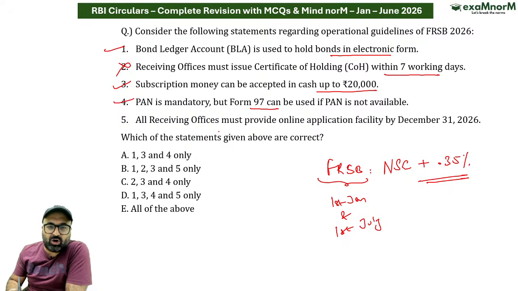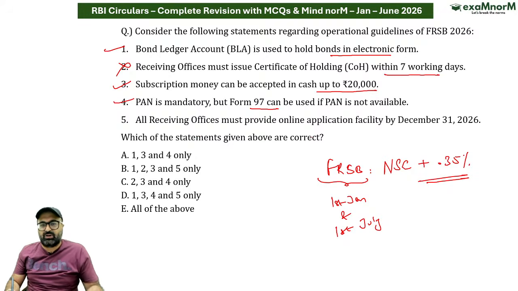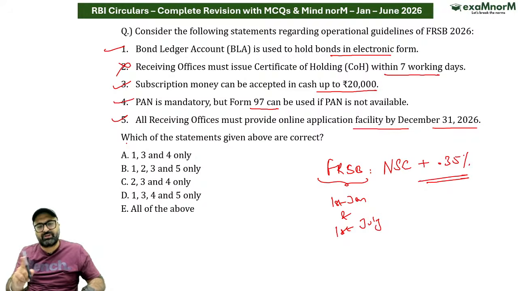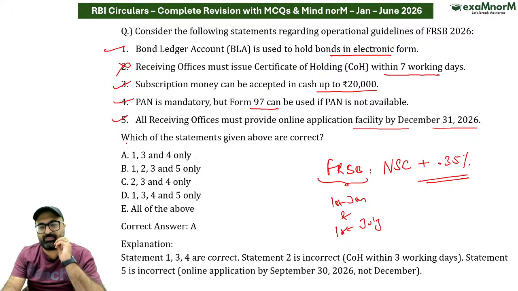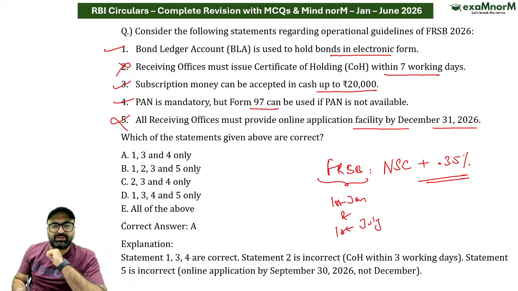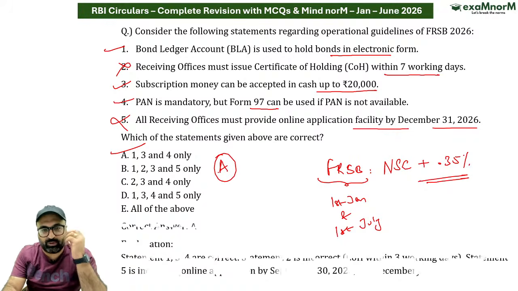That is correct. All receiving offices must provide online application facility by 31st of December 2026. Yes, sir, this is also allowed. So this is 31st December 2026. No, sir. It is not 31st December 2026. Rather, online application was allowed by 30th of September 2026. So the answer to this particular question is going to be option A: 1, 3 and 4 are correct.